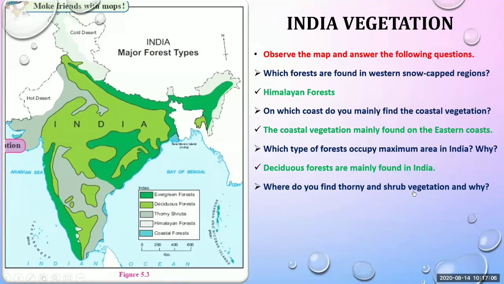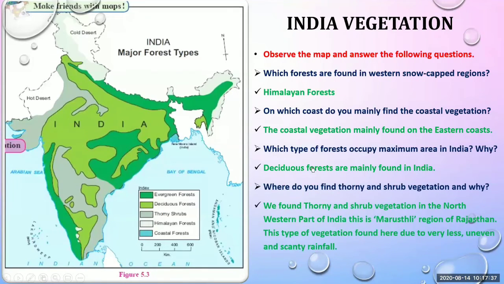Now next, where do you find thorny and shrub vegetation and why? The thorny shrubs are light gray in color, and they are found in this area, the southern part of India, and also thorny shrubs can be seen mainly in the desert area of Rajasthan.